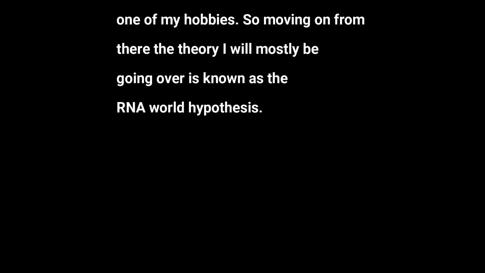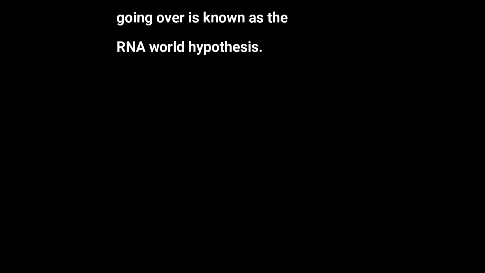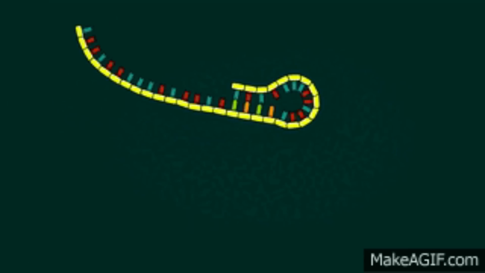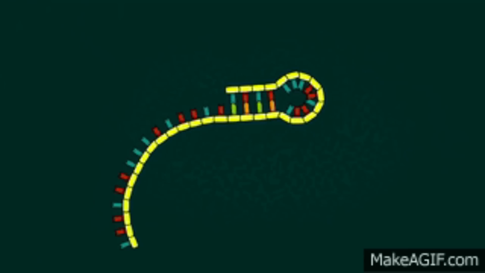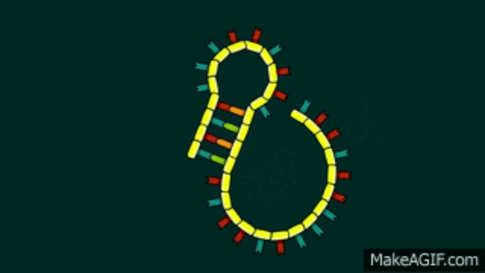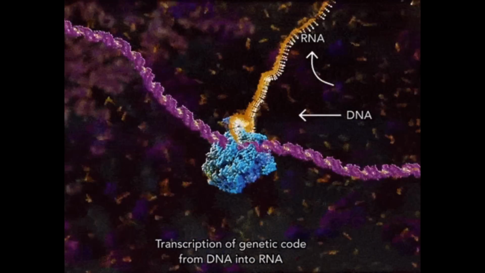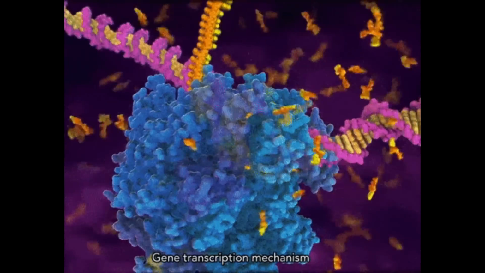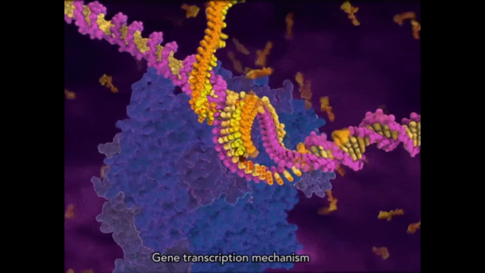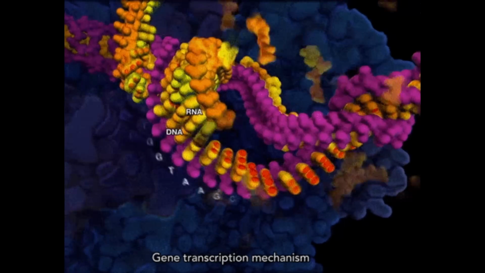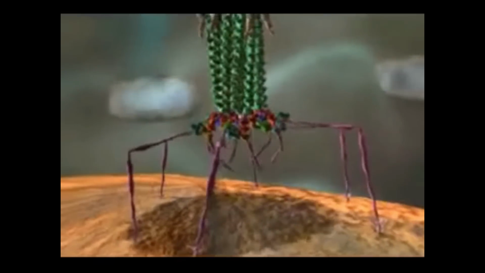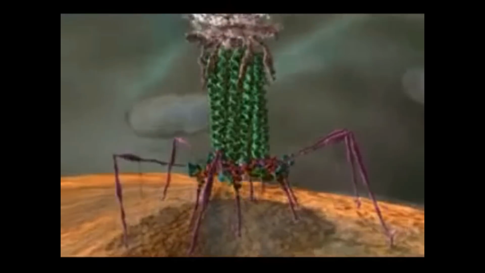So moving on from there, the theory I will mostly be going over is known as the RNA world hypothesis. The basis of life, according to the theory, all starts with RNA or ribonucleic acid. RNA is what now carries the genetic information from DNA to be replicated. There are three different types of RNA that are used in a cell for reproduction: messenger RNA, ribosomal RNA, and transfer RNA. Some things, like viruses, use RNA to transfer their genetic material to other beings instead of DNA.